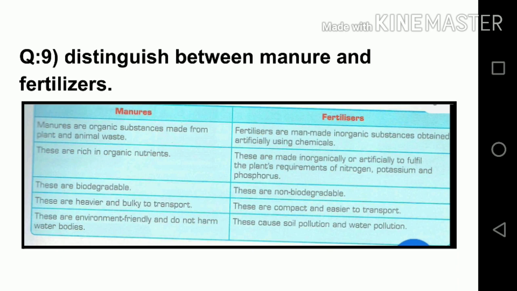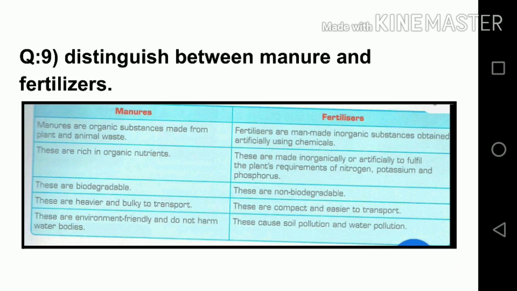Fertilizers are made in factories with some chemicals. So they are basically chemical substances. Manures are biodegradable and fertilizers are non-biodegradable. Manures are actually a compost, or it is heavier, so it cannot be easily transported. But fertilizers are chemical substances and it is easy to transport.